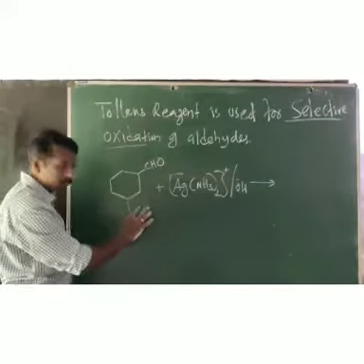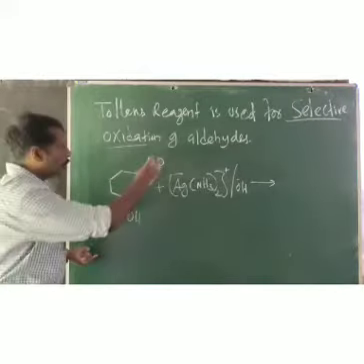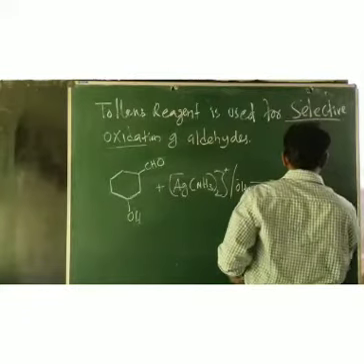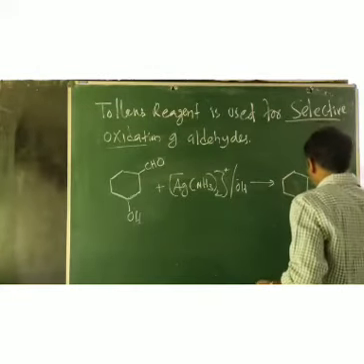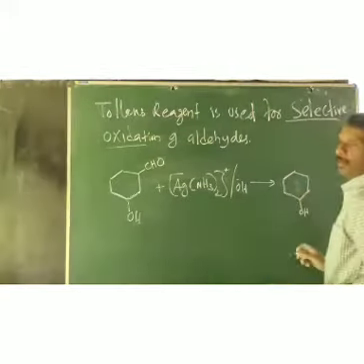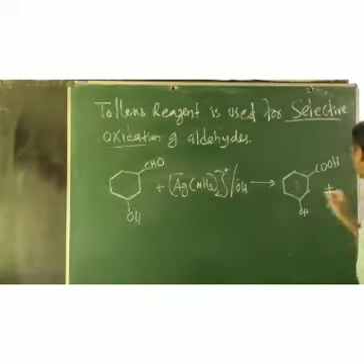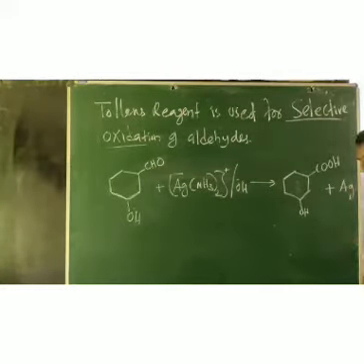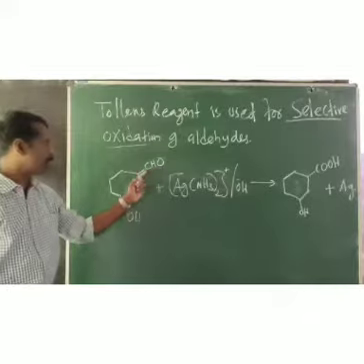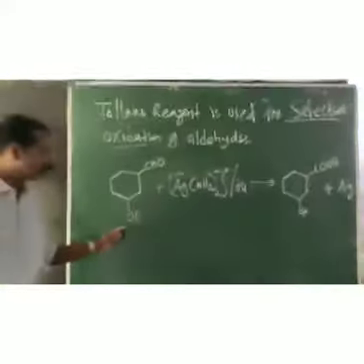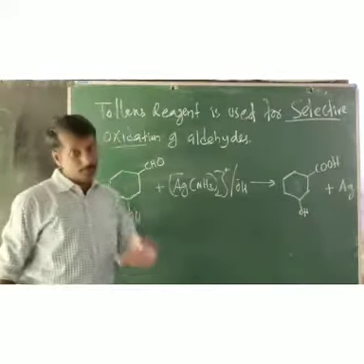It will not change into a double bond. Only the CHO group will be converted to COOH. Look at it here: the OH group remains as it is, it will not be affected, but the CHO group will be converted to COOH. And what will happen to the Tollens reagent? It will be reduced to metallic silver. So keep it in mind, this is selective oxidation. That means Tollens reagent will oxidize only the aldehyde group to the corresponding acid, but the alcohol group is not affected. That is very important.